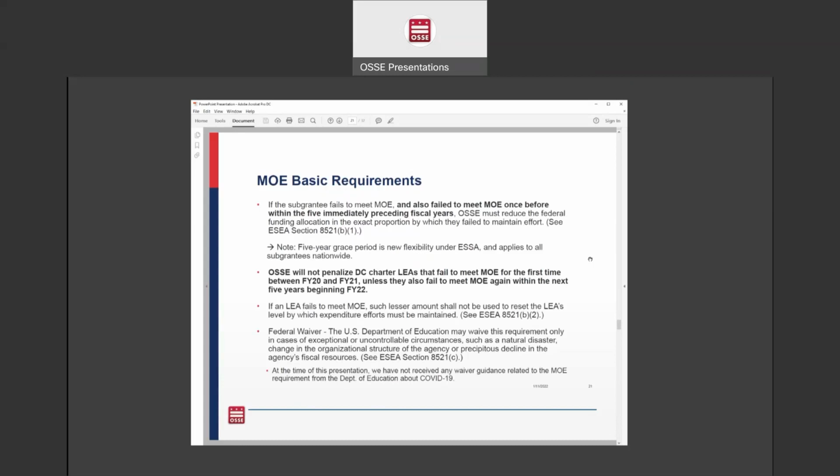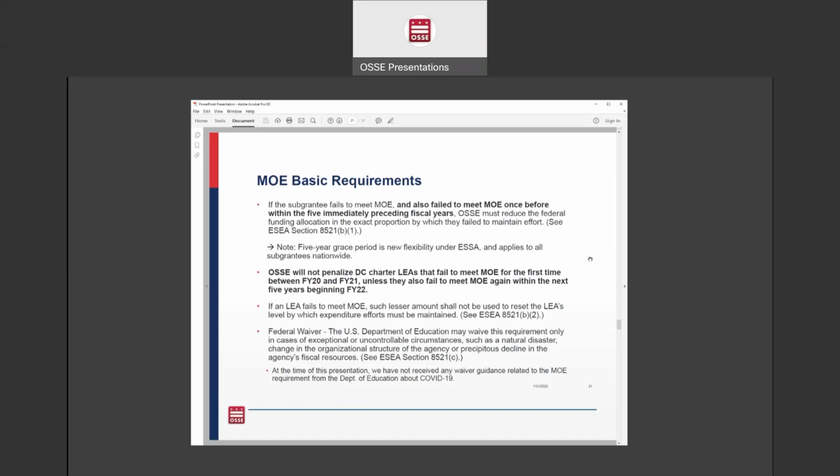So if a subgrantee fails to meet the maintenance of effort requirements, they also need to have failed to meet MOE once before within the 5 immediately preceding fiscal years in order for there to be a trigger for any reduction of federal funds. Basically, if this is the first year that your LEA does not meet MOE, then nothing happens for this year.